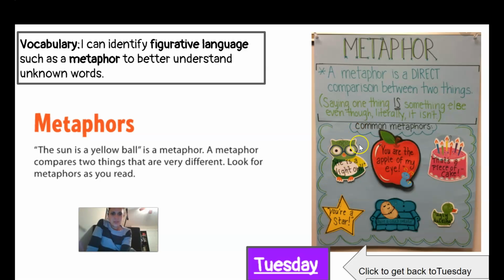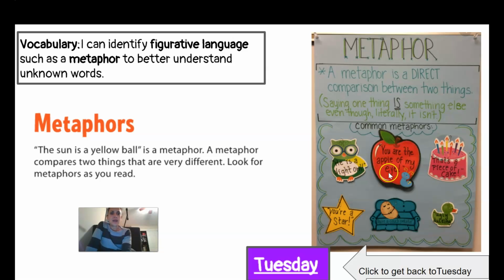So here's a picture of an owl. He is a night owl. Owls stay up at night. That's when they hunt. That's when they are most active. So comparing a person to an owl, saying a person is a night owl, shows that they like to stay up late at night. They're comparing the person and the owl.